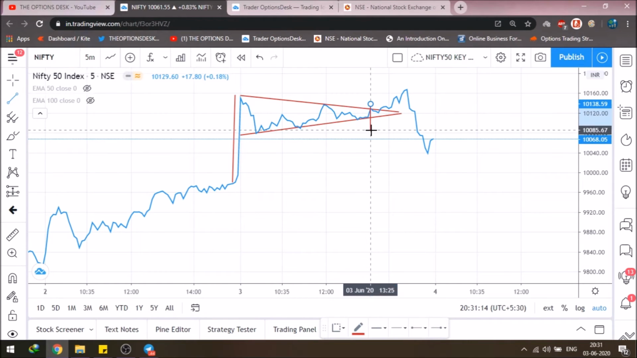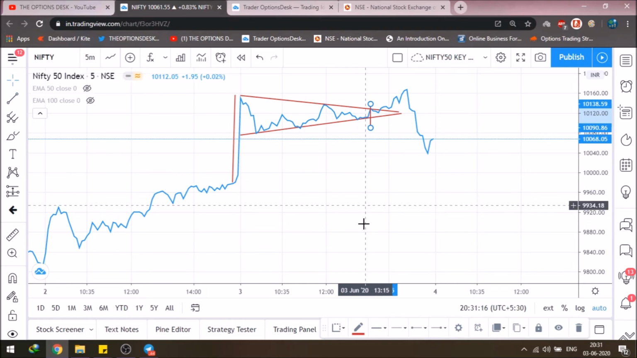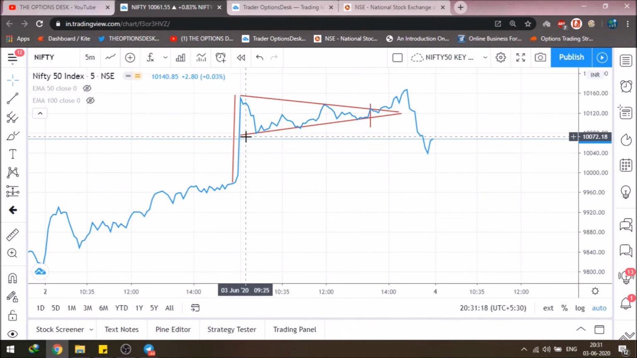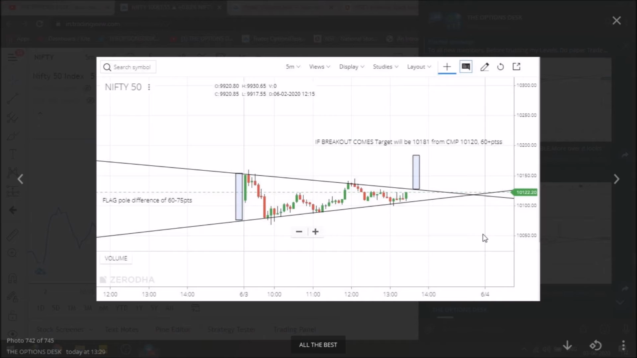So somewhere at this point I just provided my chart. This was the point where I provided my chart to all the free channel members. So this was the chart, and I did also give this level. The flagpole difference was, as you can see, the difference between the morning high and the